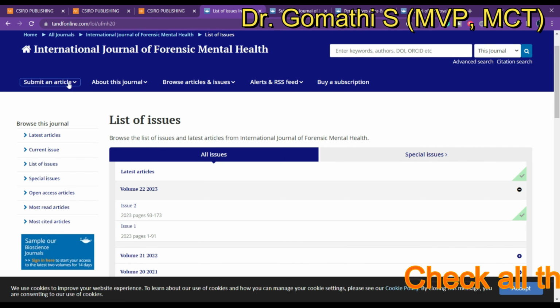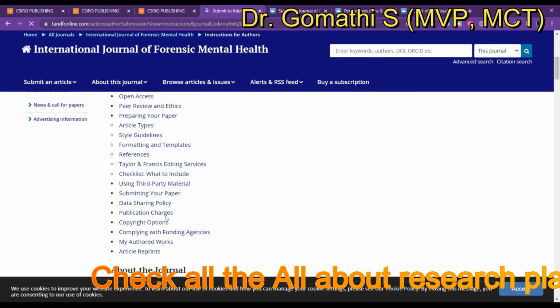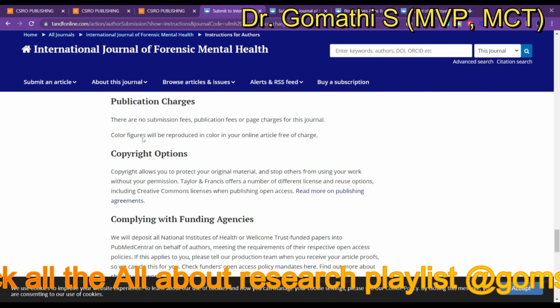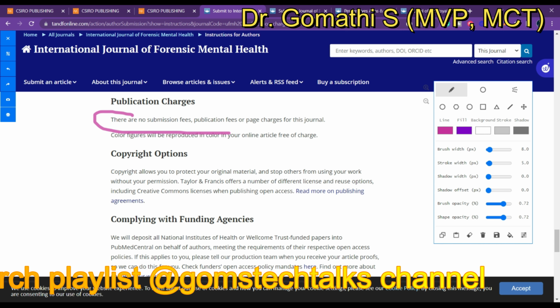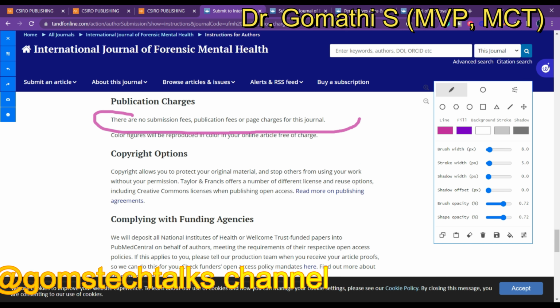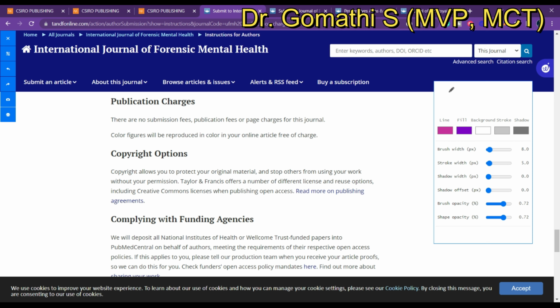And if you want to go to the instructions to the author, you can see the publication charges here. If you click on the publication charges, you can see that there are no fees: no submission fee, publication fee, or page charges for this journal. And if you want to go ahead with colored figures, color figures will be reproduced in color in your online article free of charge.